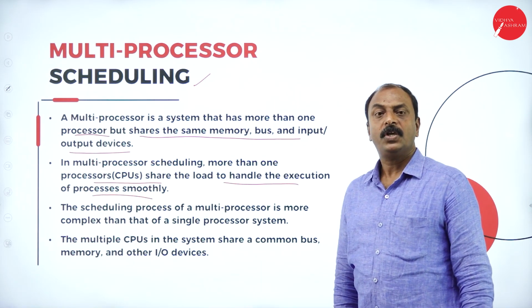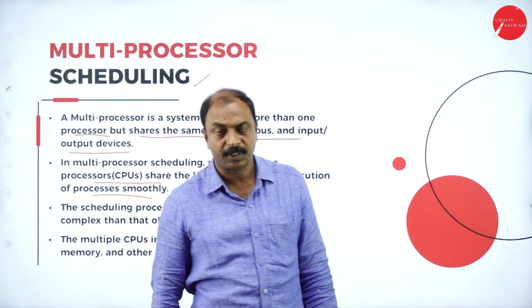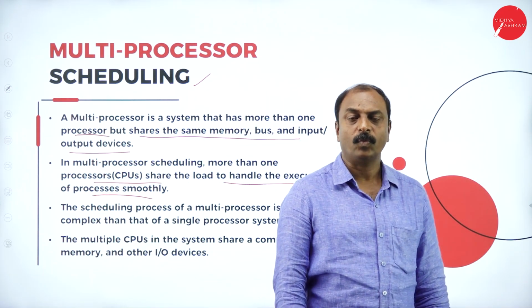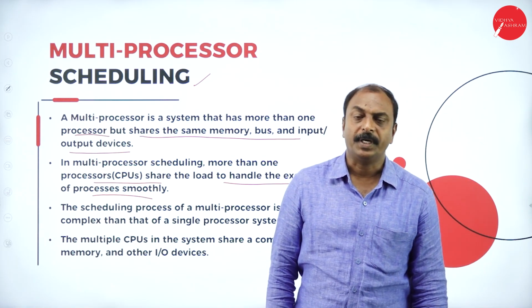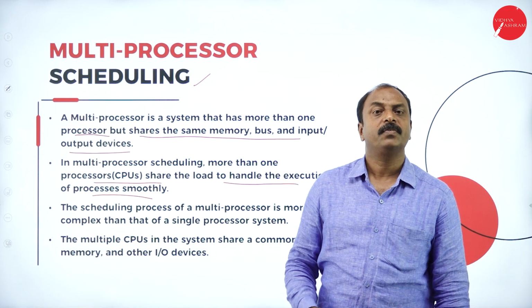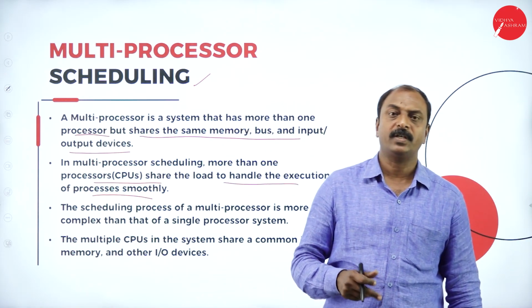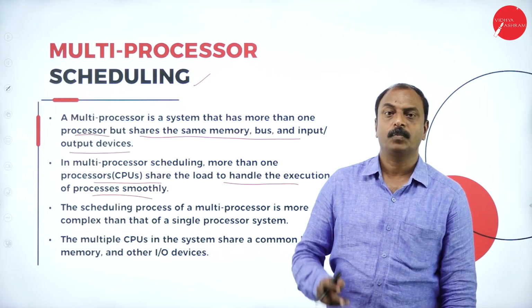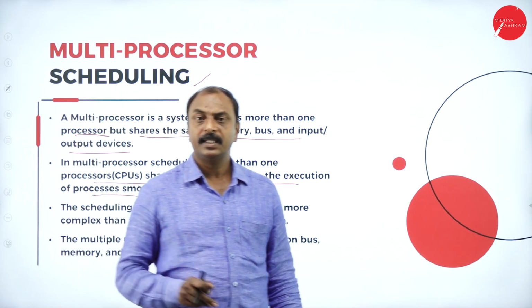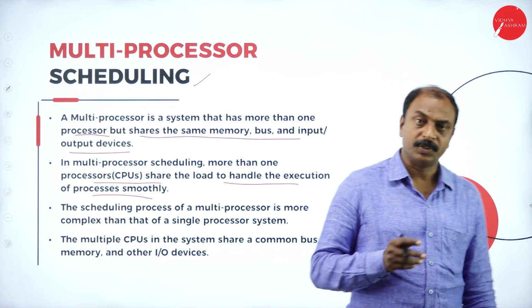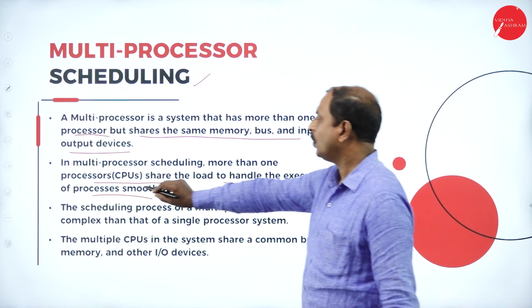If there is only a single processor system, one CPU is responsible for executing more than one process in the system. But if there is more than one processor, the processors will handle the processes and balance the workload of the CPUs.